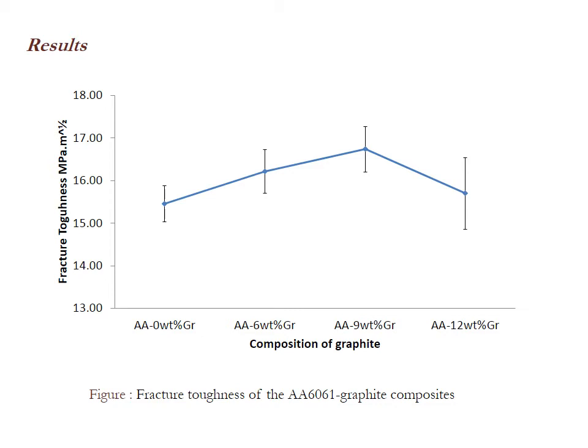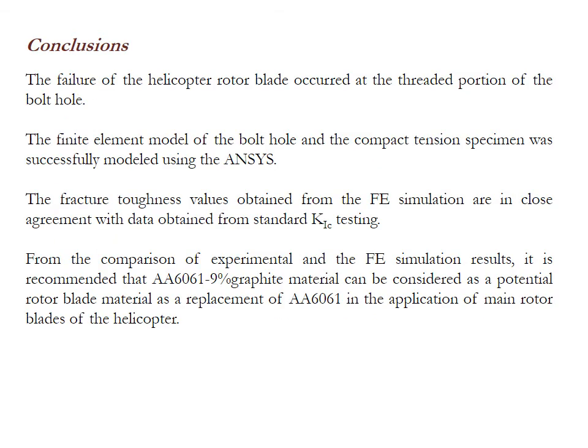nearly 15.5 MPa root meter for the base alloy without any reinforcement, whereas for 9% graphite in the aluminum matrix, it is observed to be more than 16 MPa root meter. So from this we can say that 9% graphite has better results as compared to the base alloy.